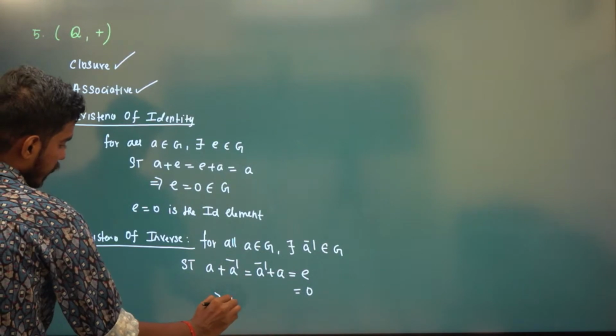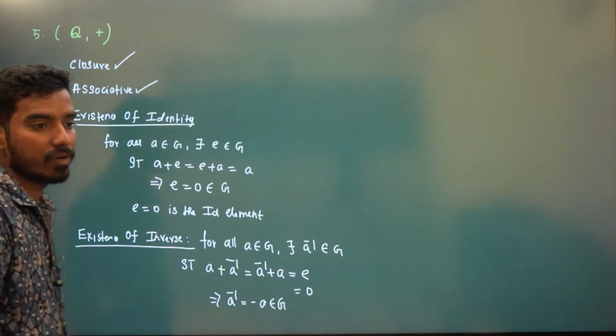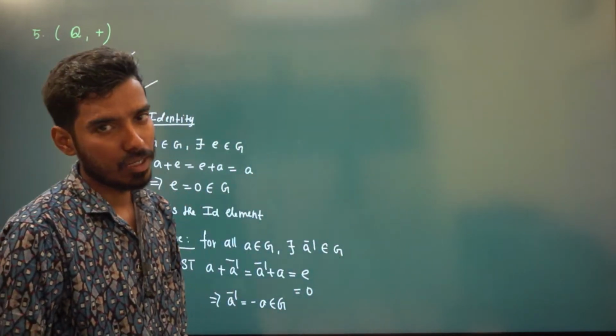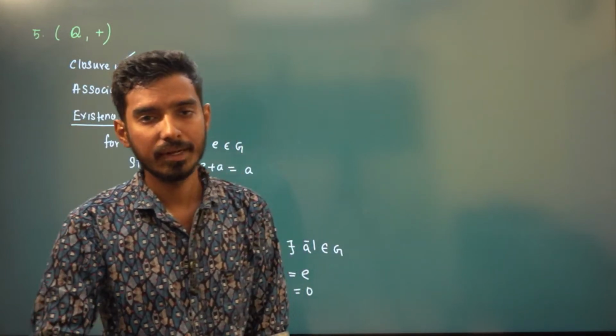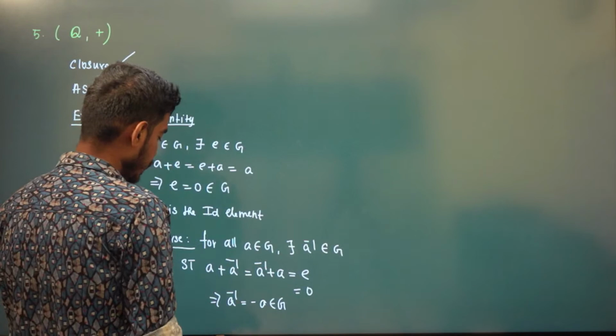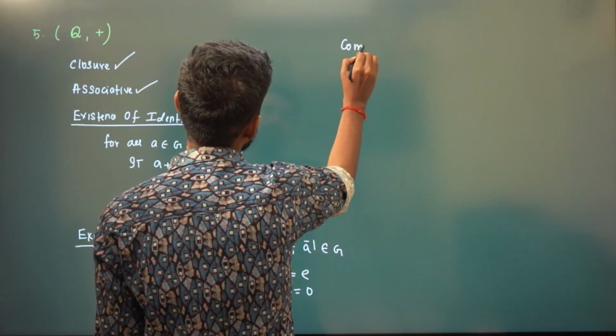This implies A inverse has to be minus A, and minus A is in G. So whatever A you take, minus A will also be in G, right? Because A is a rational number. 1 by 2, minus 1 by 2 will be there. 3, minus 3 will be there. So it belongs to G, right? So therefore the inverse exists.